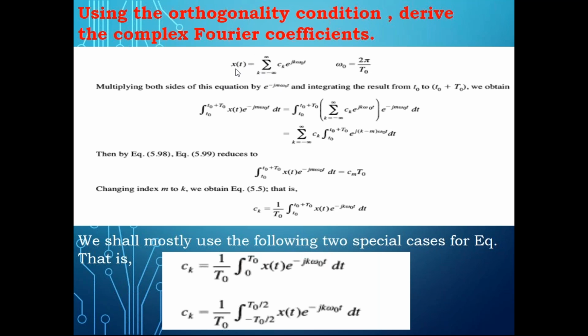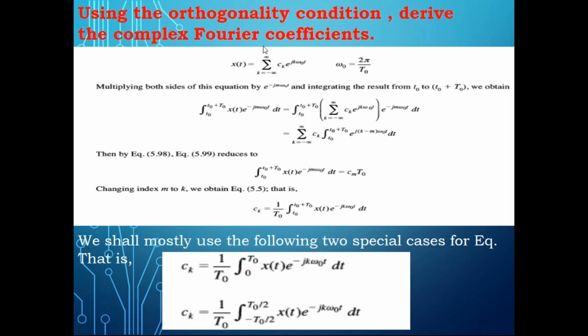So you take x of t equal to sigma k equal to minus infinity to plus infinity, all that. This is the formula for the exponential Fourier series. Please note down: if x of t is a periodic signal with period T naught, then the complex Fourier series is given by x of t equal to sigma k equal to minus infinity to plus infinity C_k e power j k omega naught t, and omega naught you can write as 2 pi by T naught.